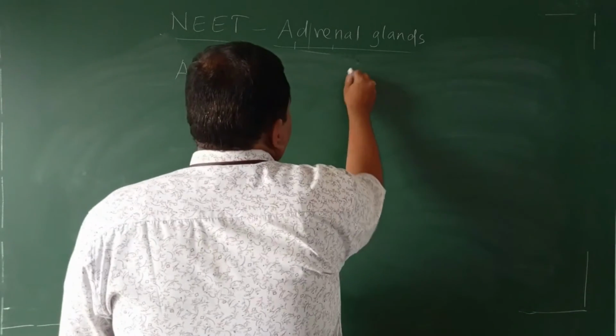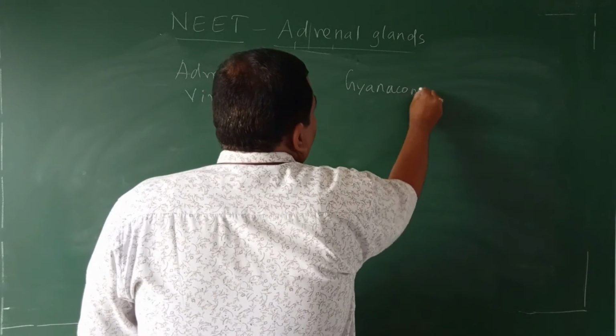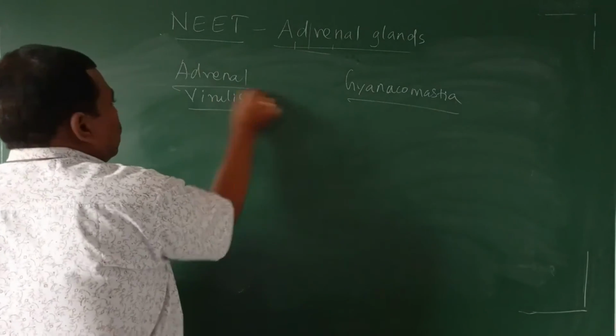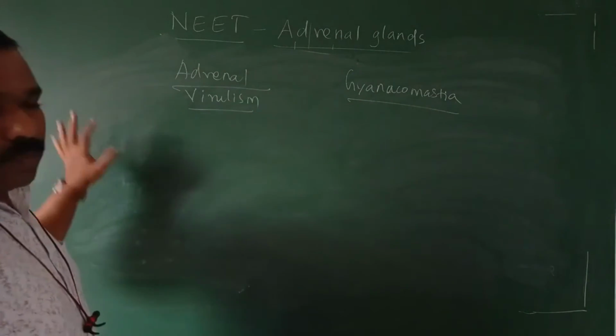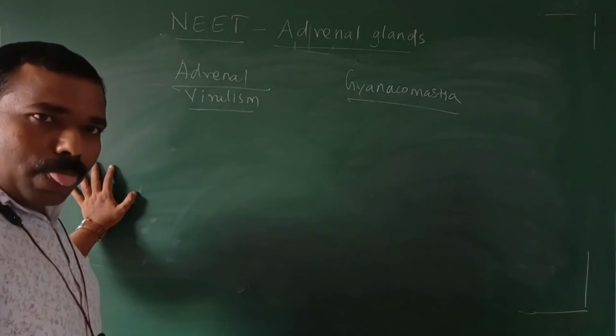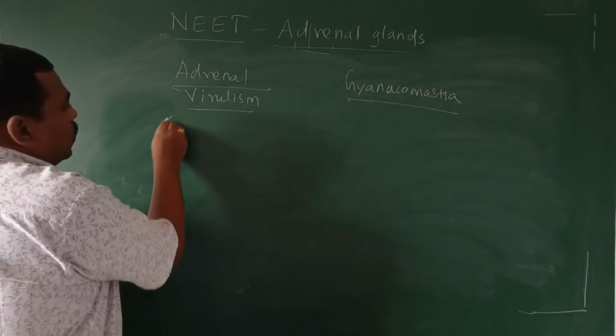Another one, gynecomastia, much more important one.